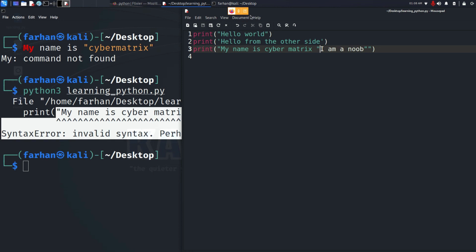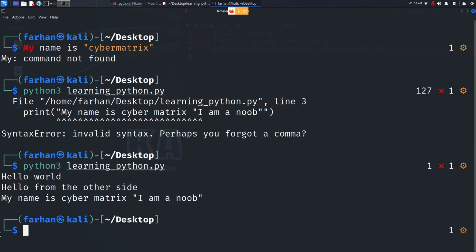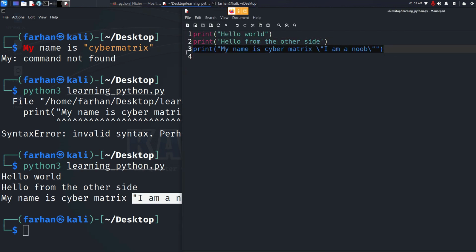What I could have done is I could have used a backslash on my keyboard. What backslash does is it escapes the next character. The next character after the backslash will be escaped and the backslash will give it a special treatment. Backslash will tell the Python code that please do not interpret this line as it is. Please give special preference to this line. And I can also put the backslash here. And now if I save my file and run my code, I can see that the double quotation mark has been printed inside the double quotation.